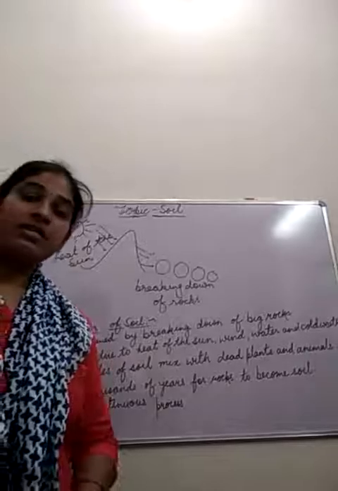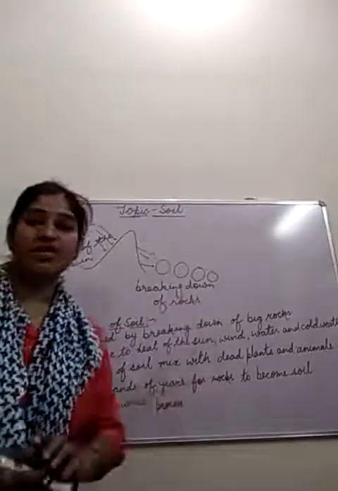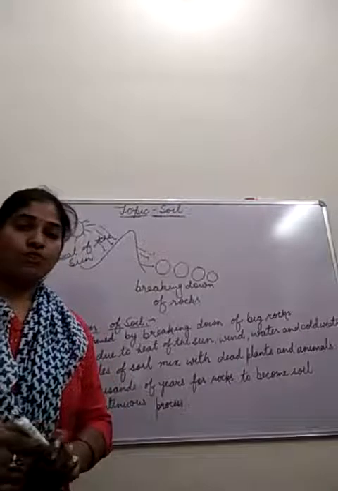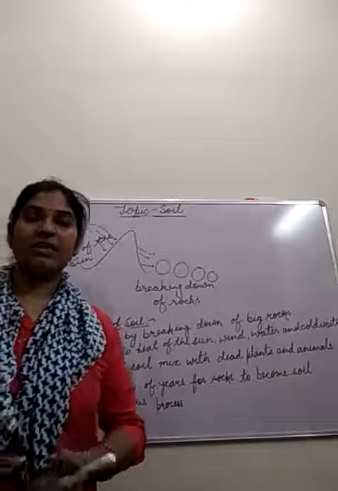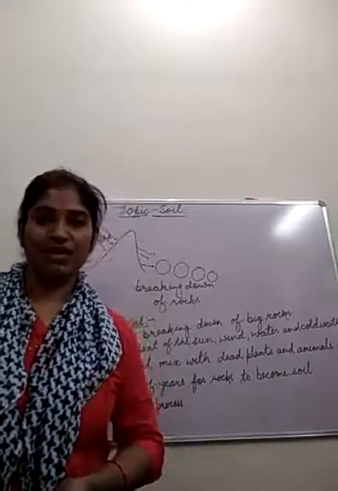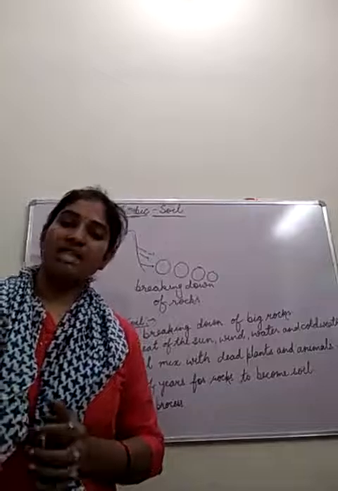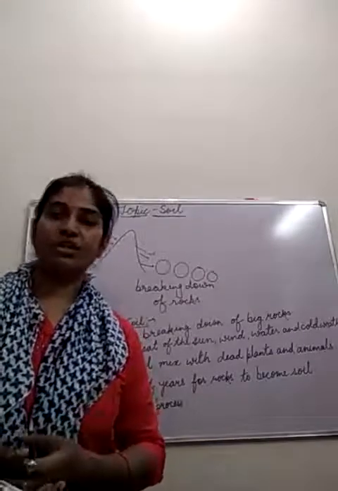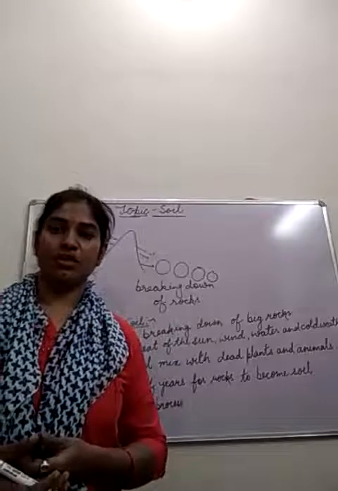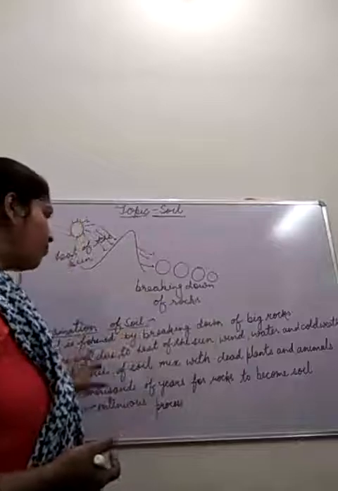And when these tiny particles of rocks mix with dead plants and animals, they start to change into soil, that we can say that a formation of soil has been done. जब ये smaller pieces of rocks mix हो जाते हैं dead plants और animals के साथ, तो ये किसकी formation कर देते हैं बेटा? soil की formation कर देते हैं. So you can say by this process the soil can be formed.